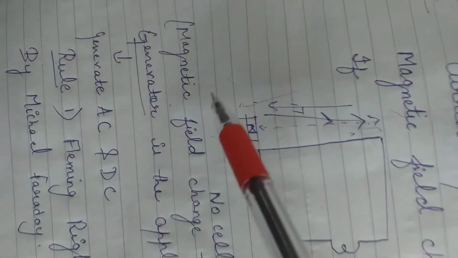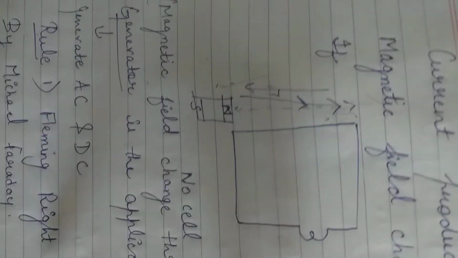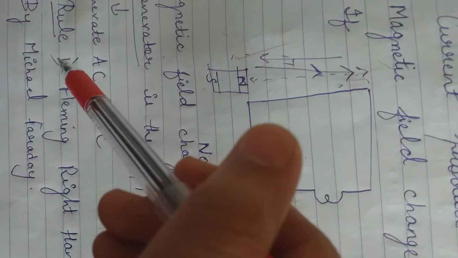Okay, in case of EMI, there is a rule. First is Fleming's right hand rule, which was given by Michael Faraday. We will study about this topic. I hope that you understood this one.